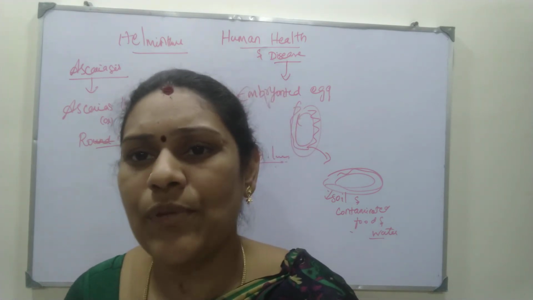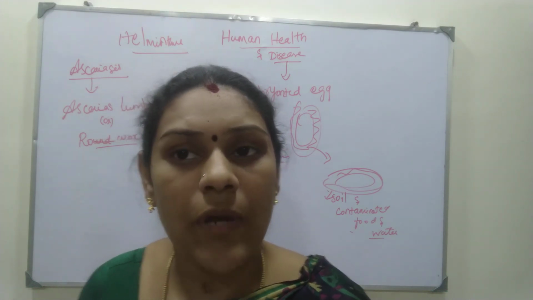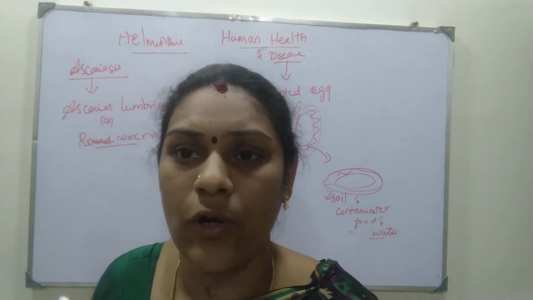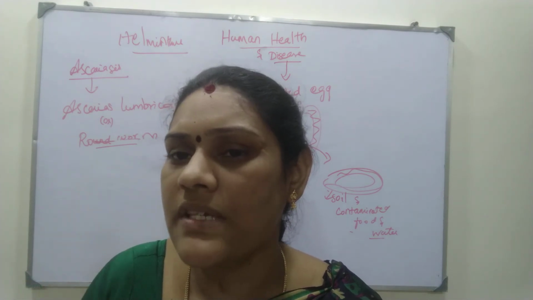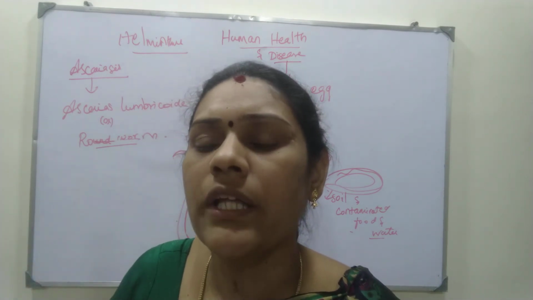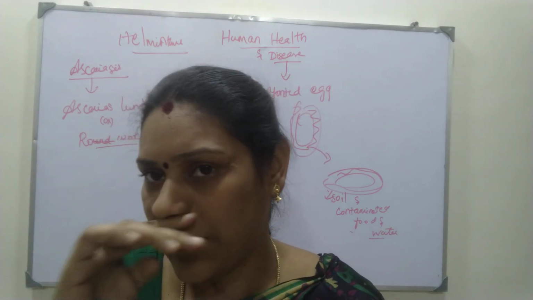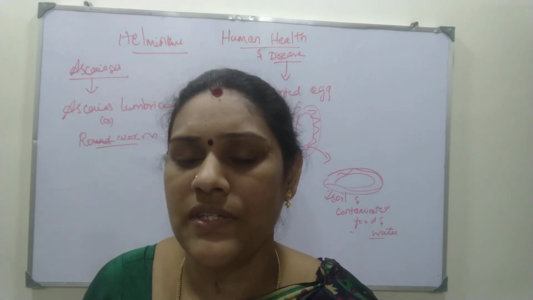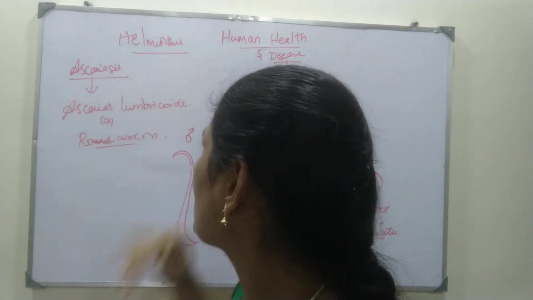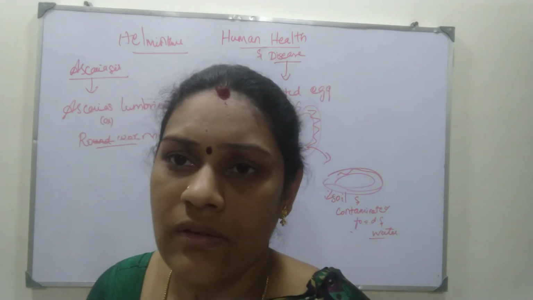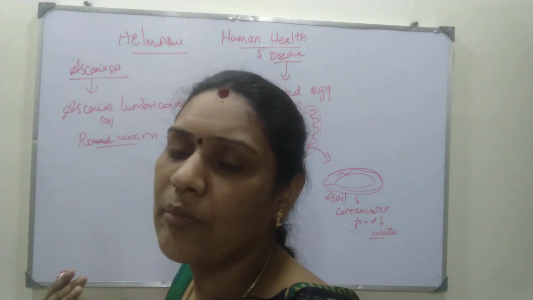Generally it causes abdominal pain, diarrhea and vomiting, and especially anemia. Why does it cause anemia? I already told you, helminths are present in the blood. It takes all our RBCs inside its worm body, so in your body the RBC level will be reduced, and the hemoglobin content will fall to around 8 or 9 milligrams per deciliter. So definitely you will fall into anemia. Okay, this is about Ascaris lumbricoides: the symptoms, how it is transmitted, and the introduction you have studied.